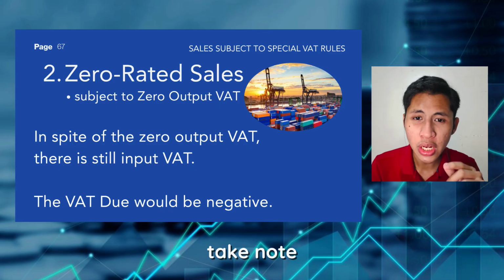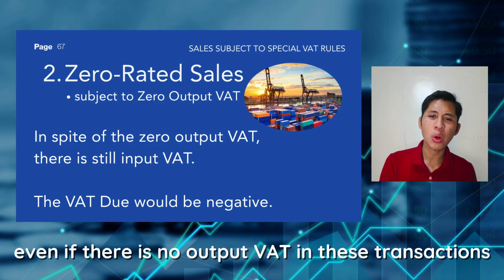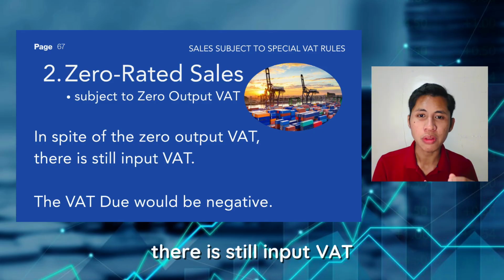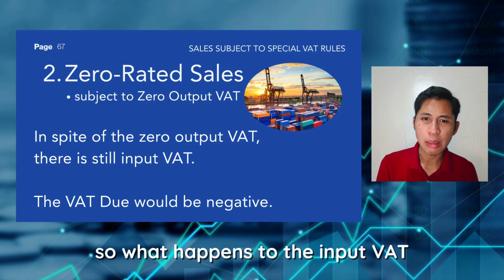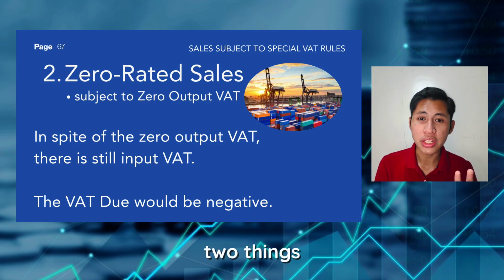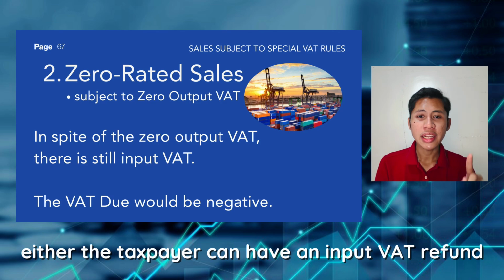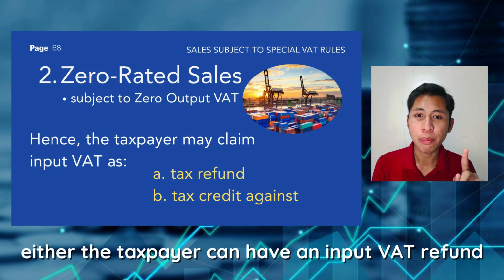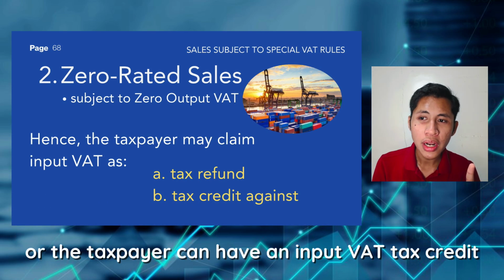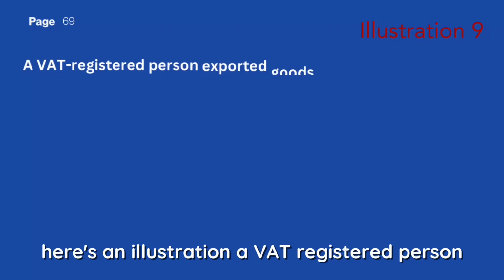However, students take note, even if there is no output VAT in these transactions, there is still input VAT. So what happens to the input VAT? Two things. Either the taxpayer can have an input VAT refund, or the taxpayer can have an input VAT tax credit. Here's an illustration.